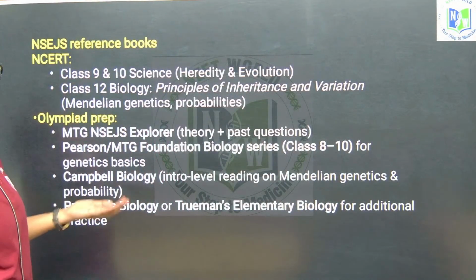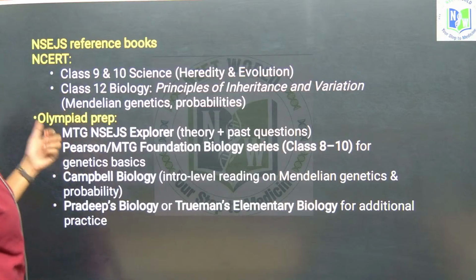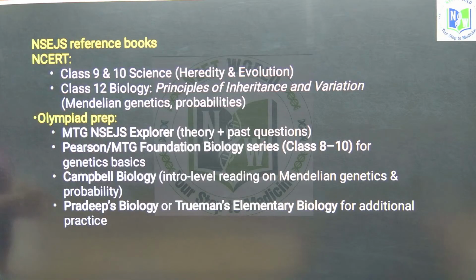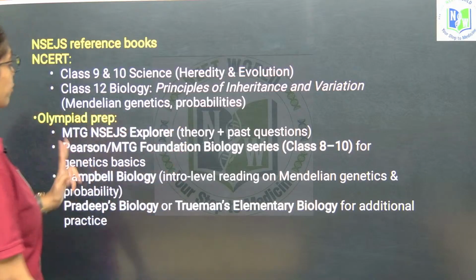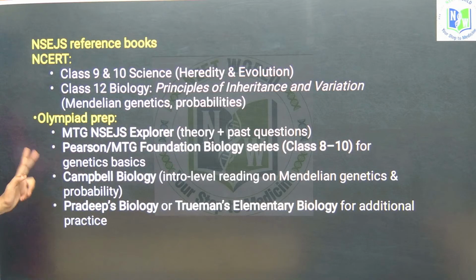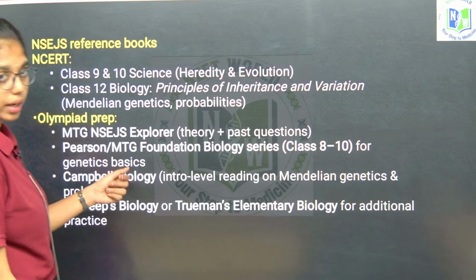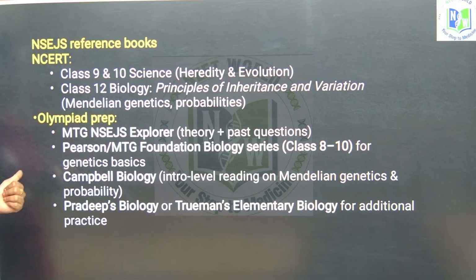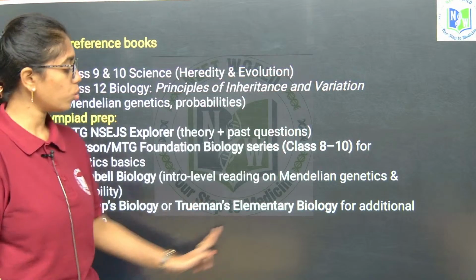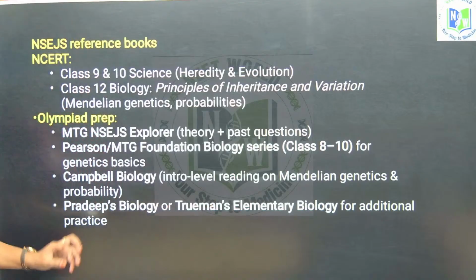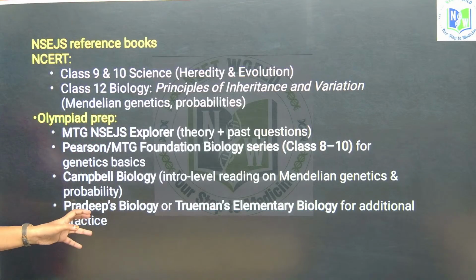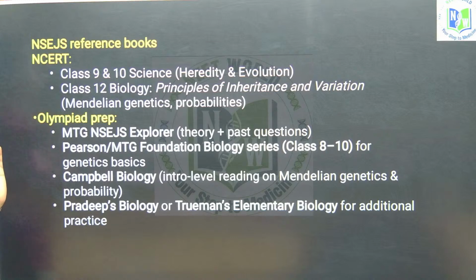If you want to take from Olympiad preparation books, then MTG NSEJS Explorer, it has theory and questions, and Pearson MTG Foundation Biology series from class 8 to 10th, it has genetics basics, and then Campbell Biology is the best reference, again Pradeep's Biology or mainly Trueman's Elementary Biology, this is the best reference book. Okay. So, these are the reference books and the concepts to be dealt with.